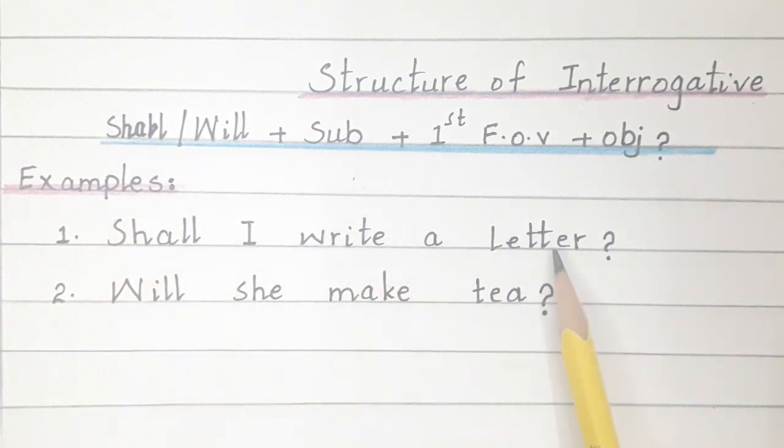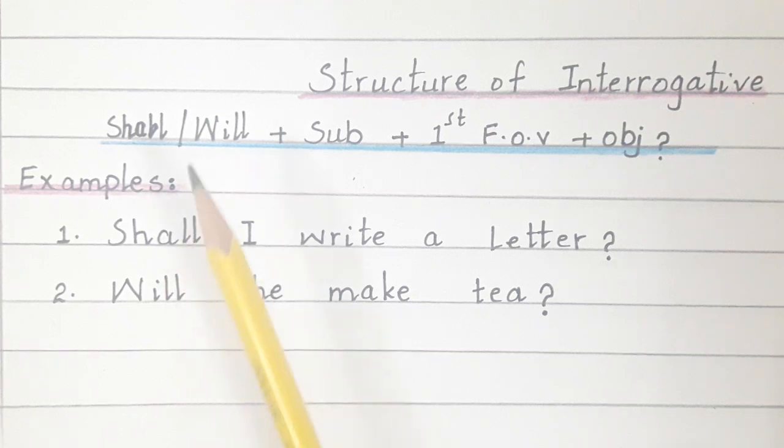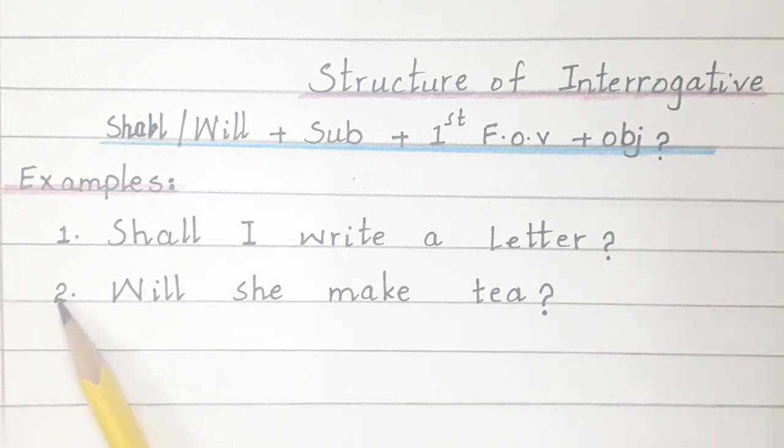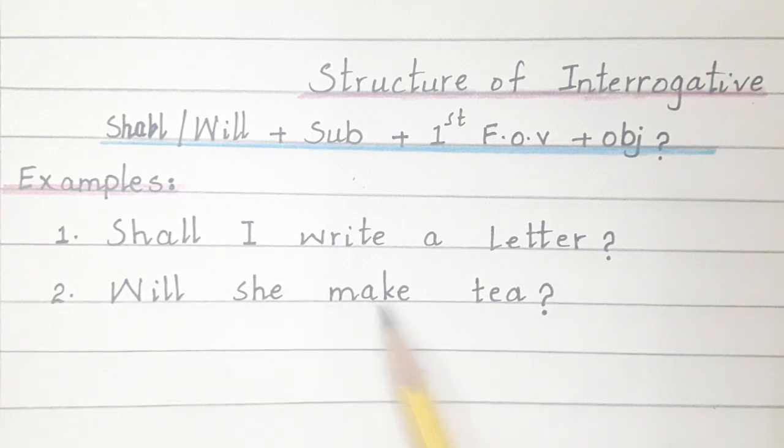Okay, look at the examples. Shall I write a letter? If the sentence starts with I, we will choose shall. But here in the interrogative structure, the helping verb comes first. Shall I, shall, subject I, first form of verb write, object a letter, and in the end a question mark. Number 2, will she. With she, the helping verb is will. Will she make tea? Question mark in the end. These are the examples of the structure of interrogative sentence.